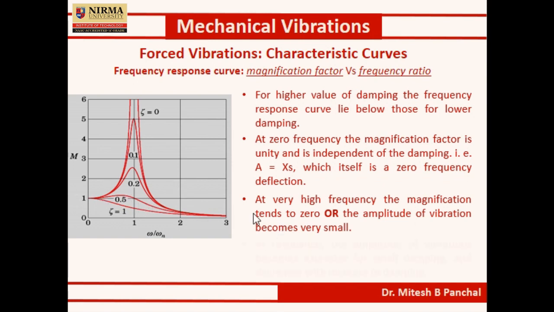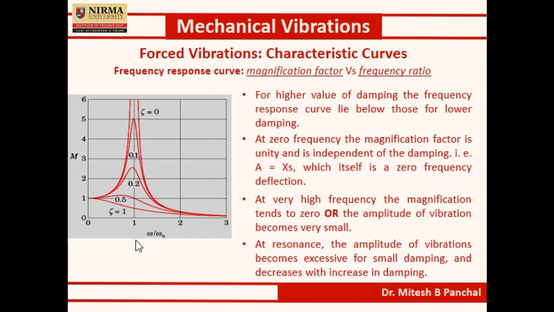What happens at the resonance? So at resonance the amplitude of vibration becomes excessive for small damping. See, these two curves are mainly for zeta equal to 0, meaning an undamped vibration system. So at the resonance the amplitude tries to become infinite.